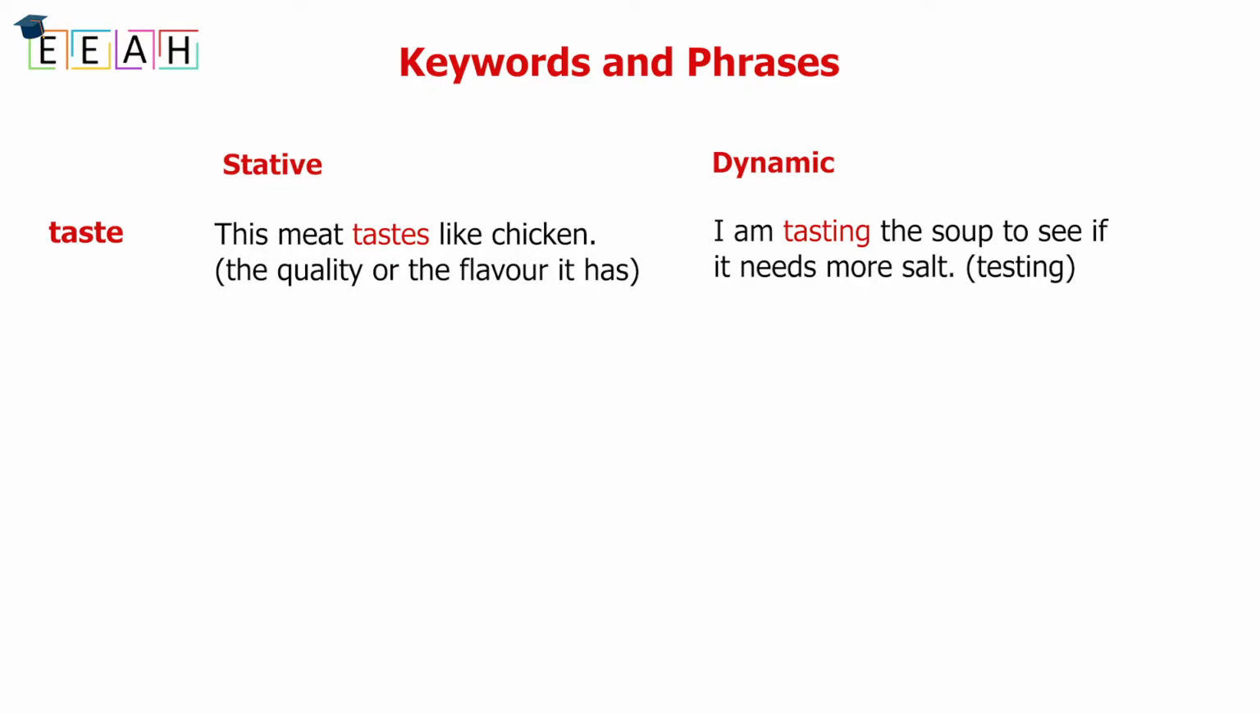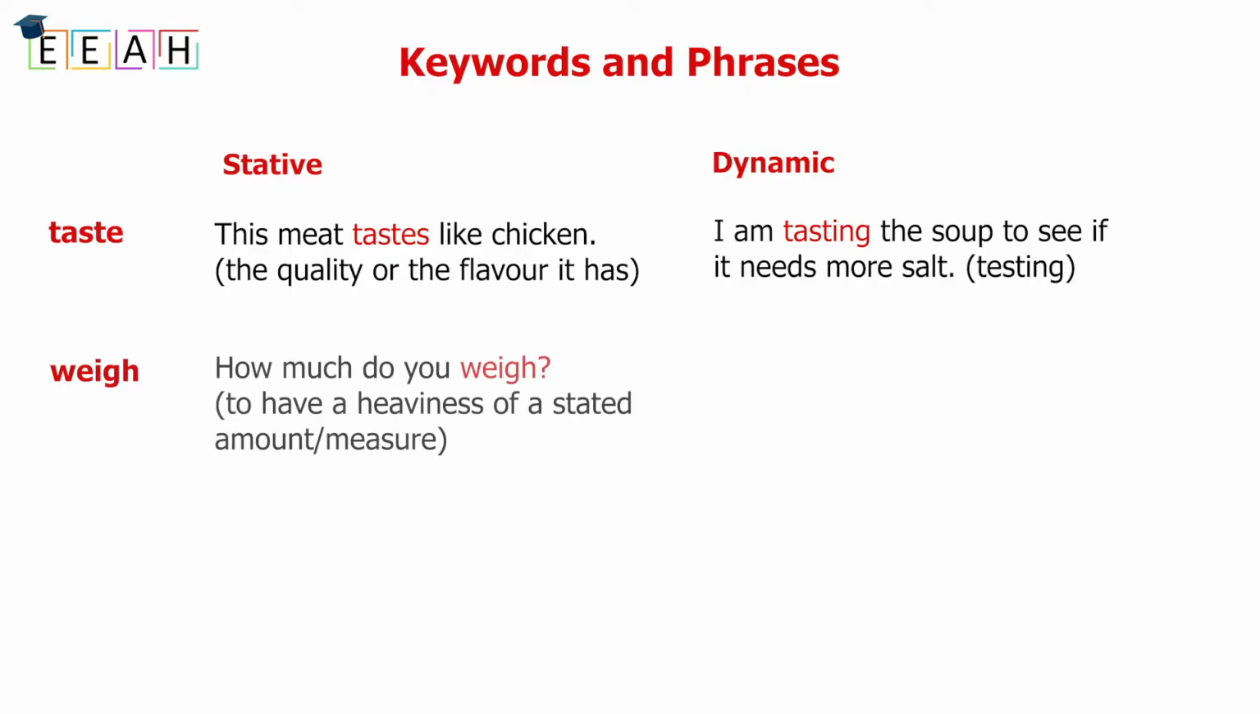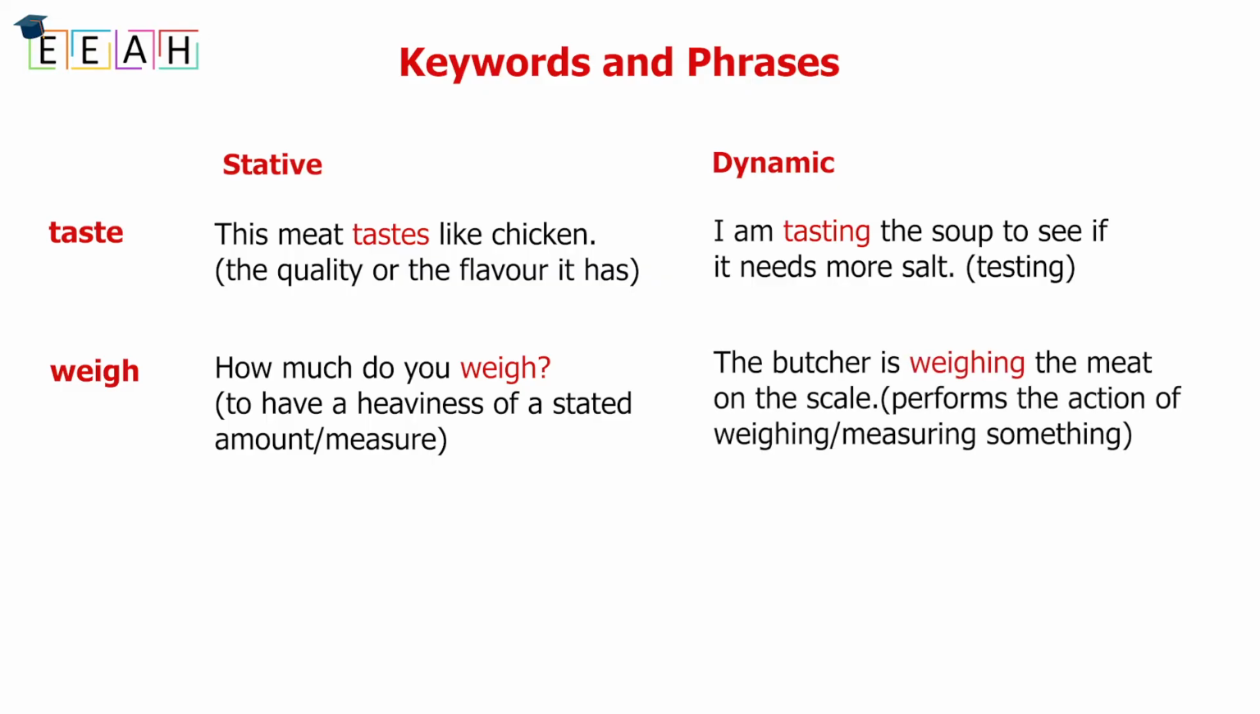Number 7, weigh. How much do you weigh? The verb weigh here means to have a heaviness of a stated amount. The butcher is weighing the meat on the scale. So he's performing the act of weighing. He's measuring something.